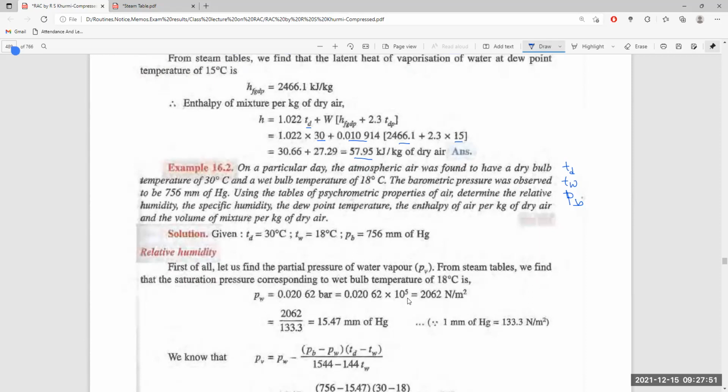The actual mass by the mass of saturated air of the same volume is the relative humidity, PW.